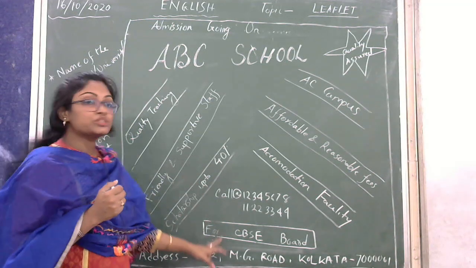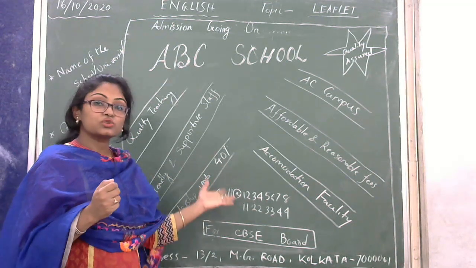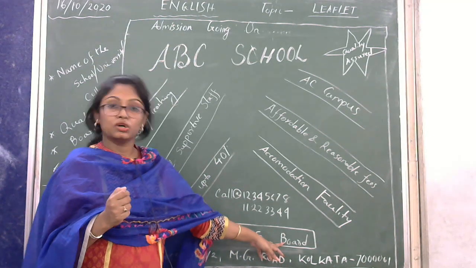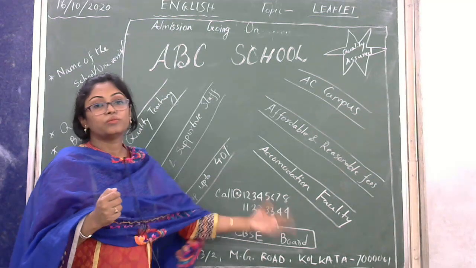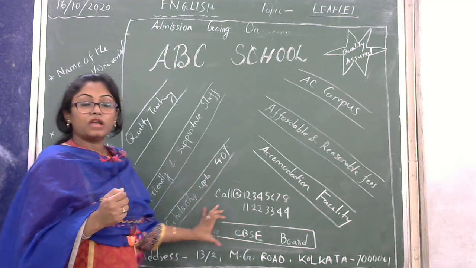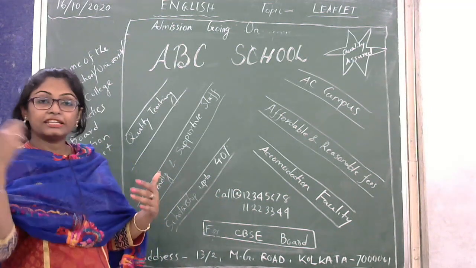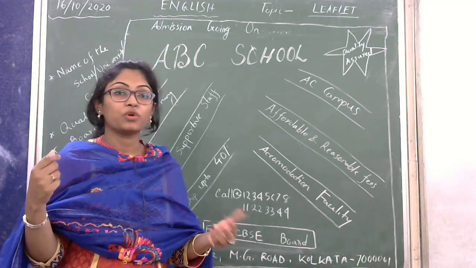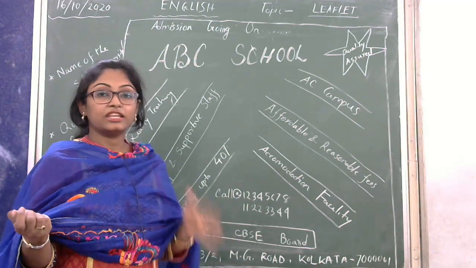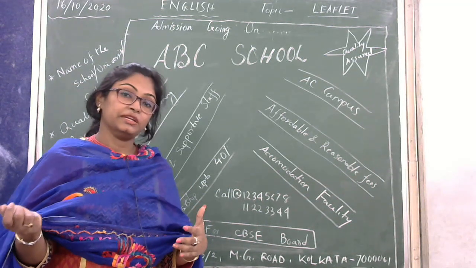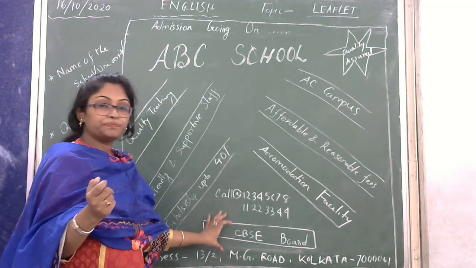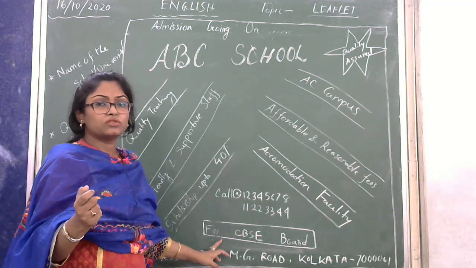Next one is on which board, because it is important for the school. So for CBSE board, for ICSE board, for West Bengal board, you are just changing it according to the criteria of the school. If the board is West Bengal, you write West Bengal board. If it is ICSE, write ICSE. If it is CBSE, write CBSE. So the board should be mentioned. Understood? See, in the box, I try to write down the board.